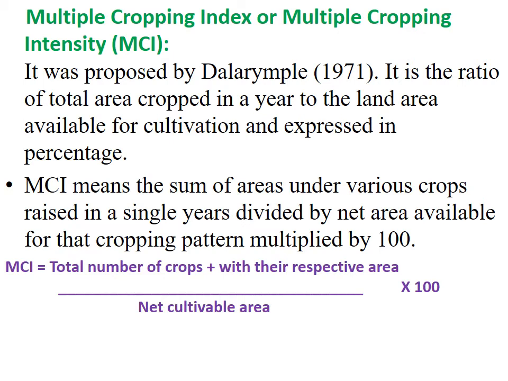Multiple cropping index, or multiple cropping intensity. It was proposed by Dalrymple in 1971. It is the ratio of total area cropped in a year to the land area available for cultivation, expressed in percentage. Multiple cropping index means the sum of areas under various crops raised in a single year divided by the net area available for that cropping pattern, multiplied by 100.